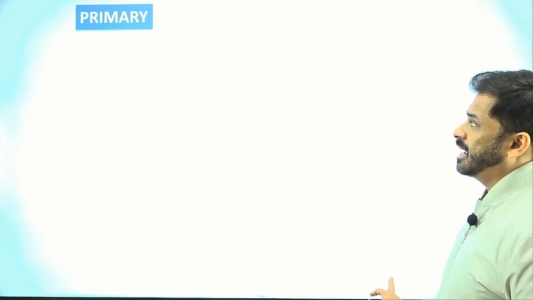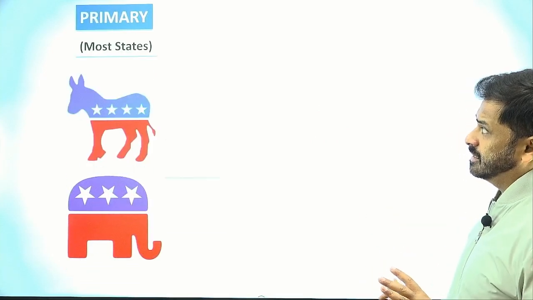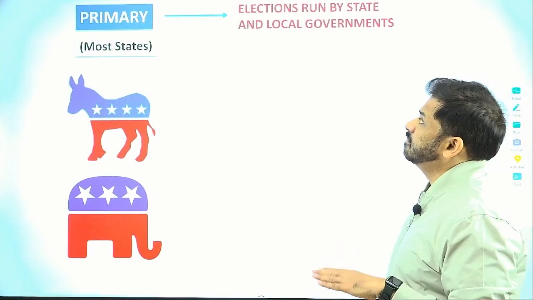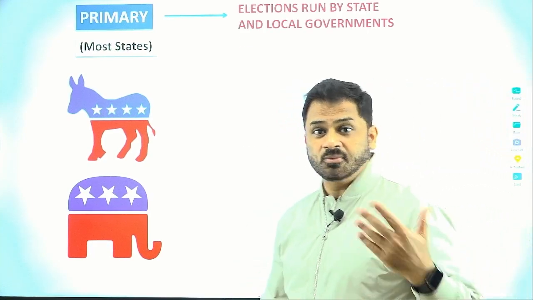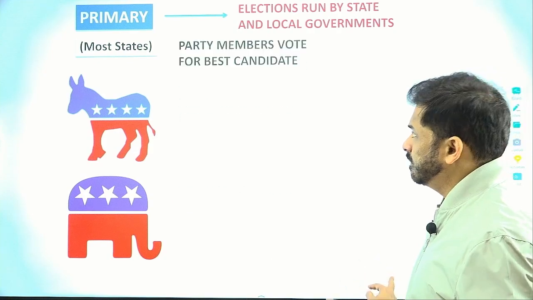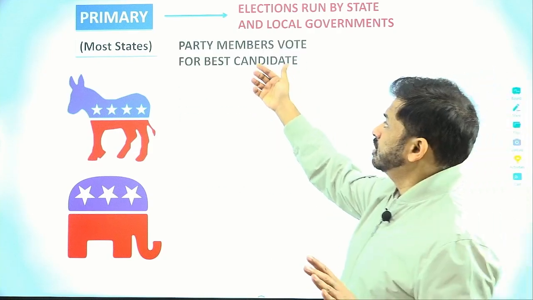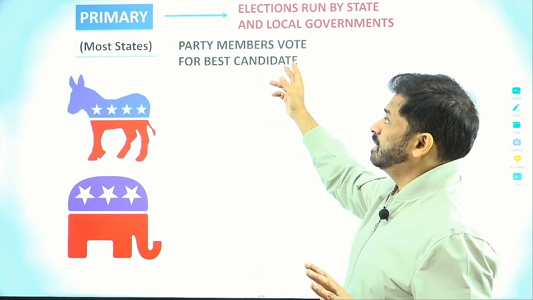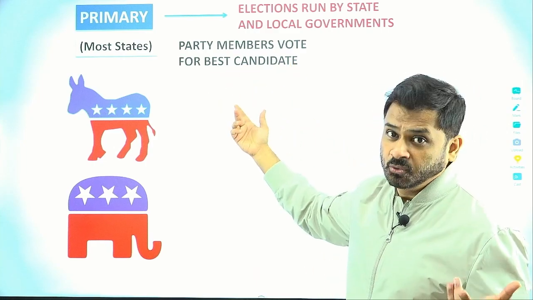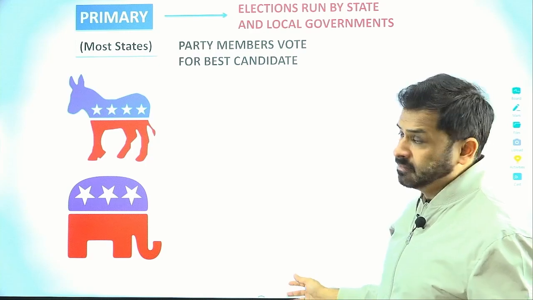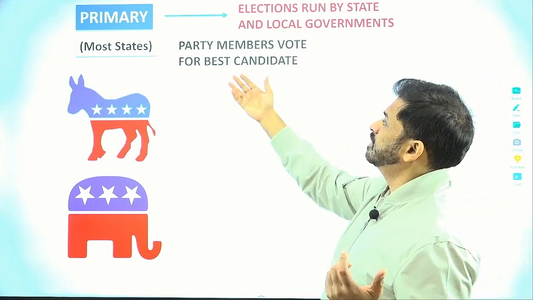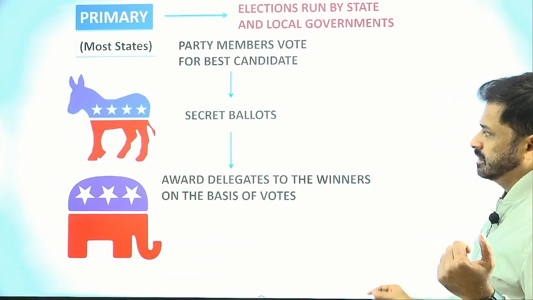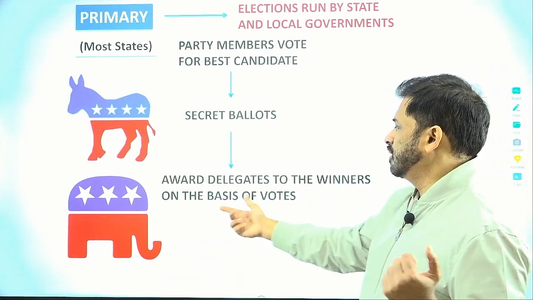Now let's look at the primary. Primary is a more formal process, right? In the primary, which is happening in most of the states now, the elections are run by the state or the local governments. That's why it becomes a more formal process, and here proper voting will always take place. So the party members will vote for the best candidate. Now when we say party members, it could be that they are not affiliated to a party also, right? As I told you, it could be an open primary also. So you can say just the members vote for the best candidate through a system of secret ballot, and delegates are awarded to the winner on the basis of votes.